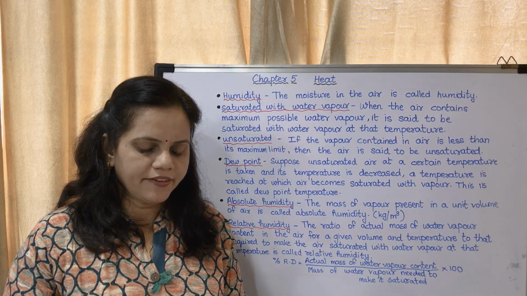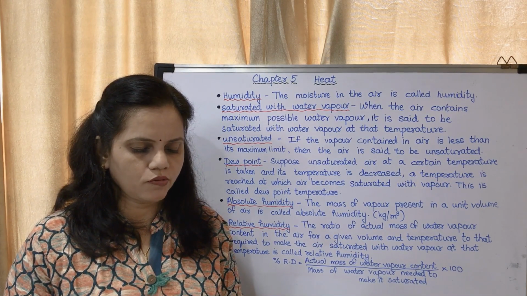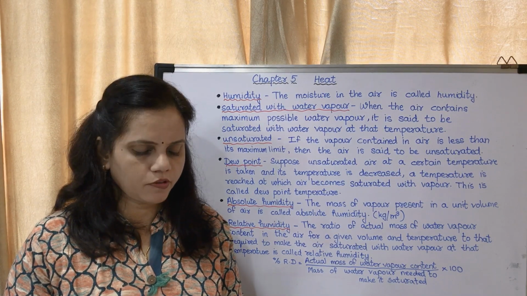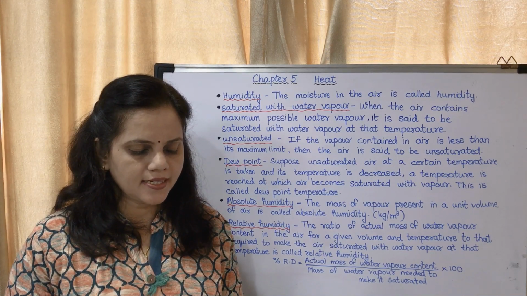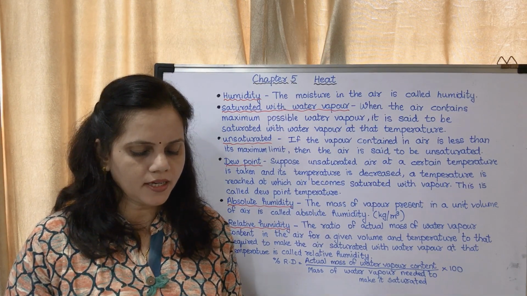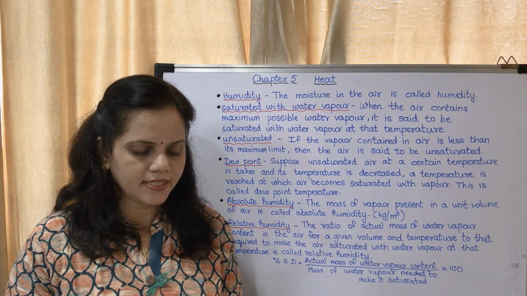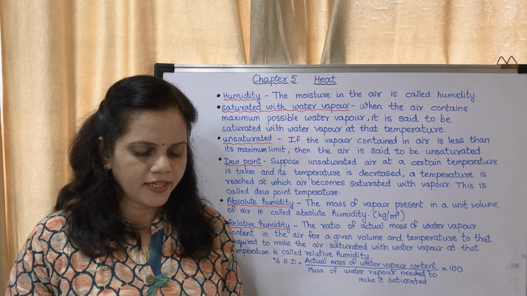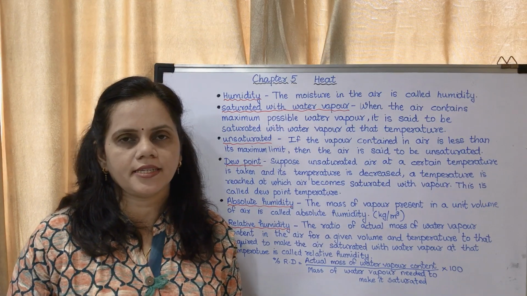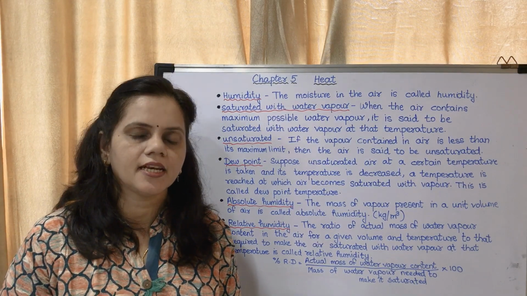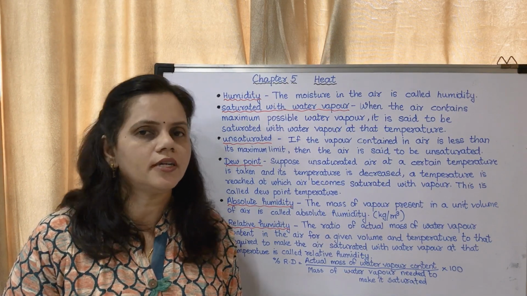for example, if the temperature of air is 40 degrees Celsius, it can contain 49 grams of water vapor per kilogram of dry air without condensation. If the amount of vapor exceeds this limit, the additional water vapor will condense. However, if the temperature of air is 20 degrees Celsius, it can contain only 14.7 grams of water vapor per kilogram of dry air without condensing. That means as the temperature decreases, the maximum limit of water vapor also decreases.